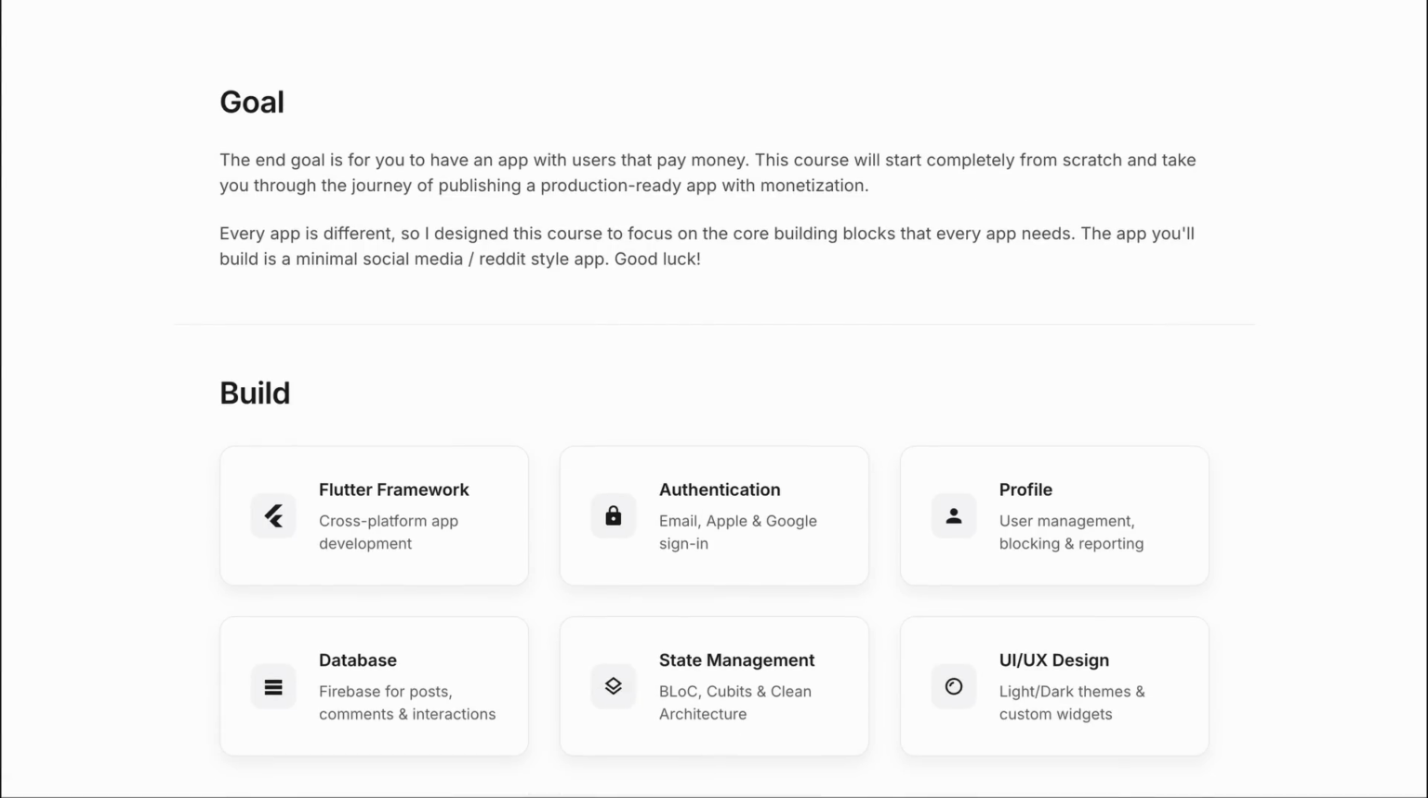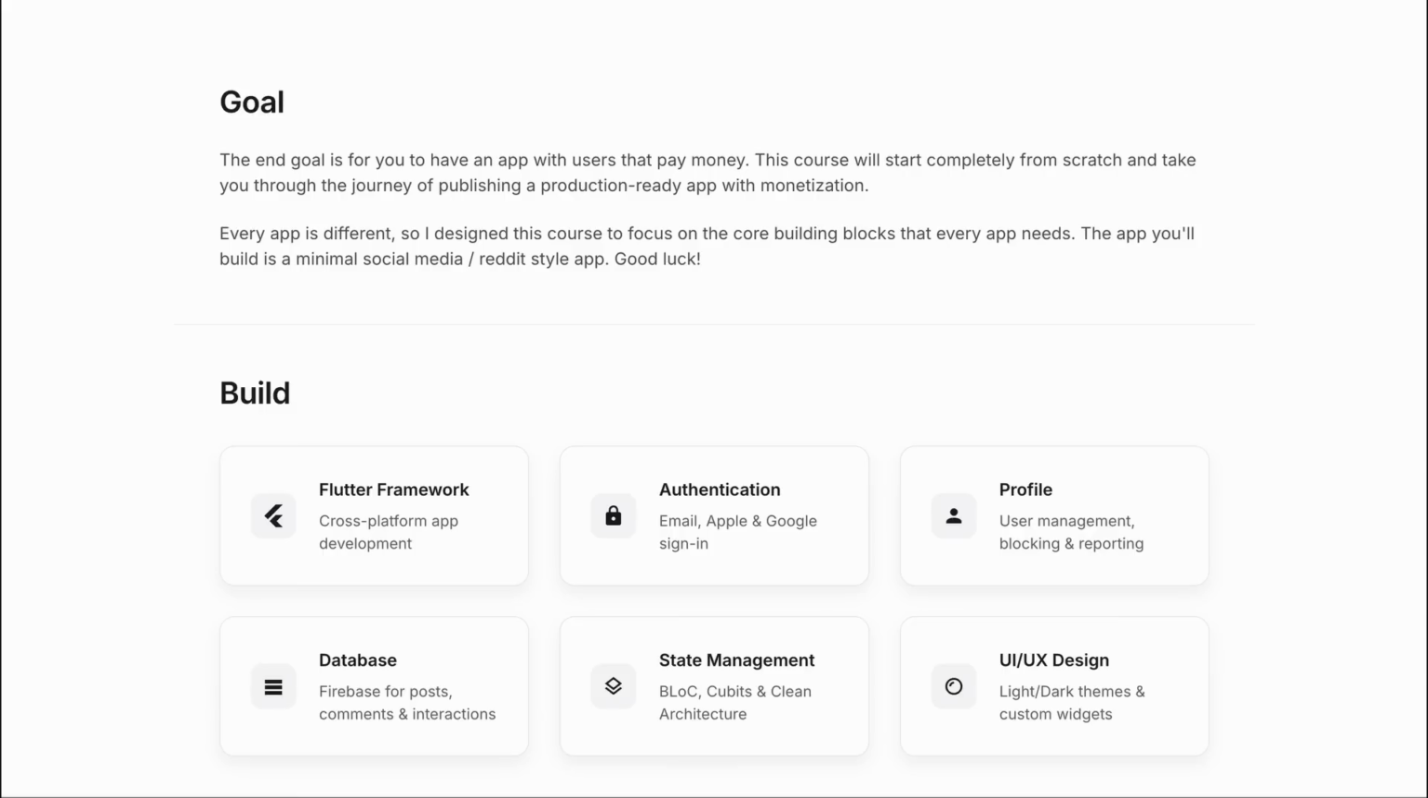This course will start completely from scratch and take you through the entire journey of publishing a production-ready app with monetization. Now, since every app is different, I designed this course to focus on the core building blocks that every app needs. So by the end of this course, you will have built a minimal social media Reddit style app.